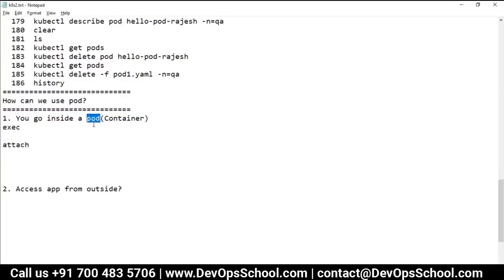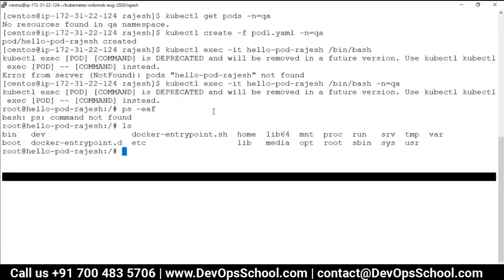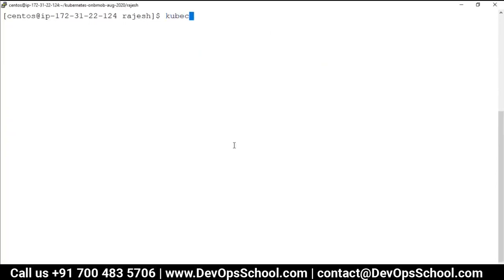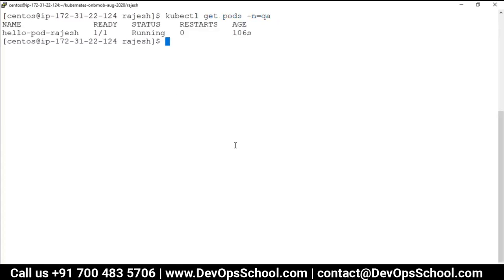We say we are inside a pod, but actually we are inside a container. Okay, so come out of it. I am out of this one. So kubectl get pods -n qa, and here it is.